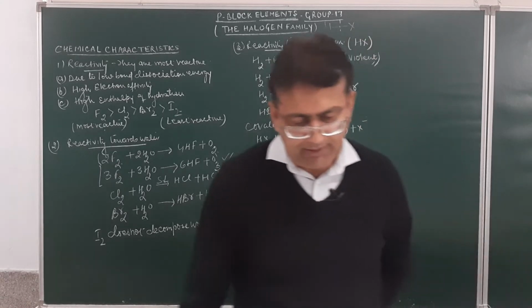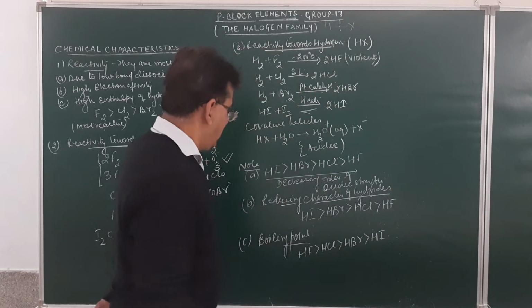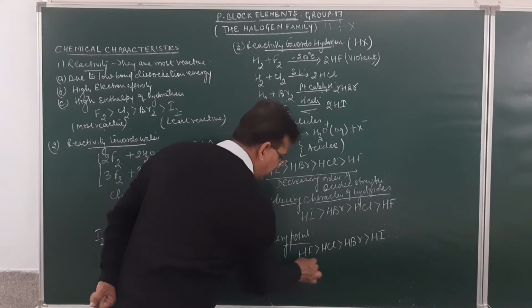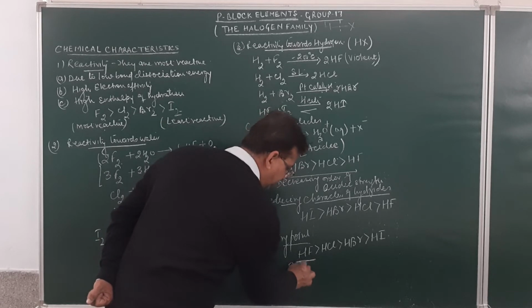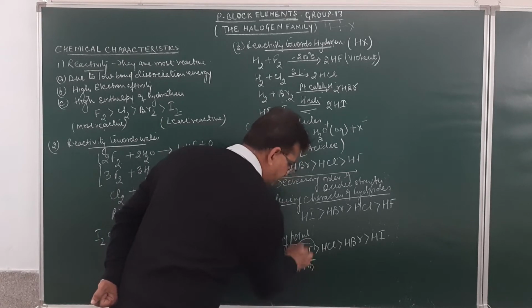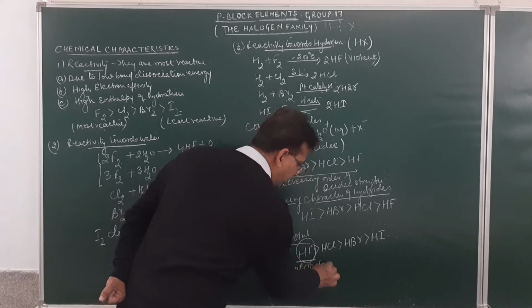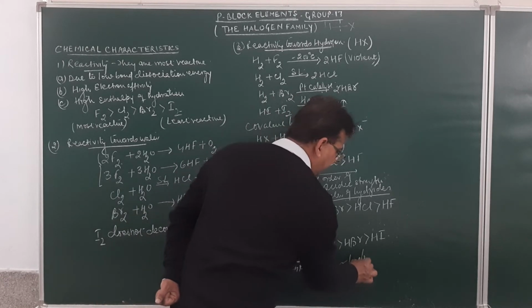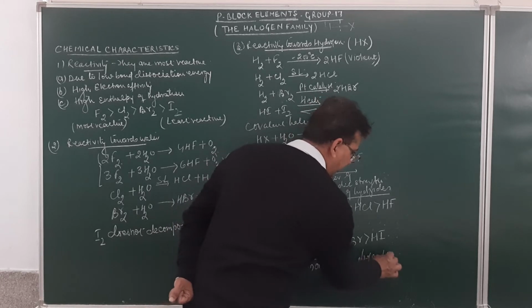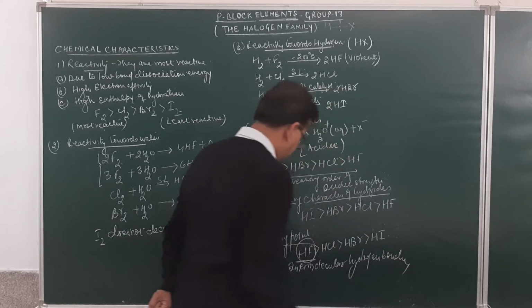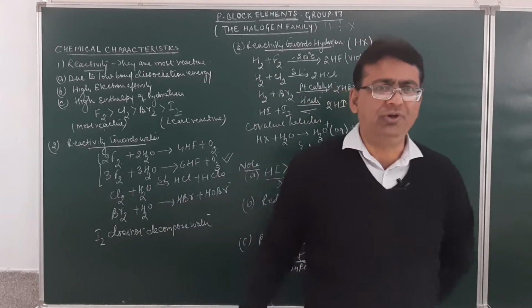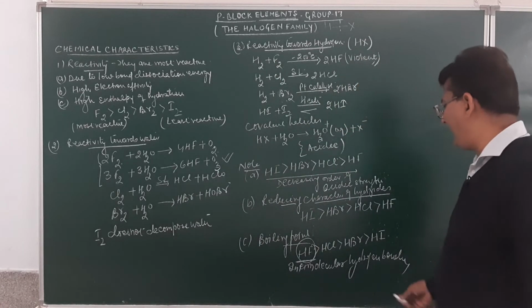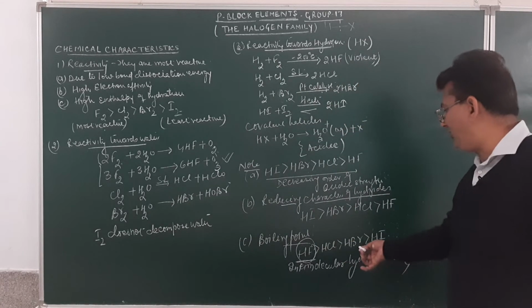Hydrogen fluoride has a higher boiling point, and this is because of intermolecular hydrogen bonding. So in HF, there will be intermolecular hydrogen bonding. Am I clear?